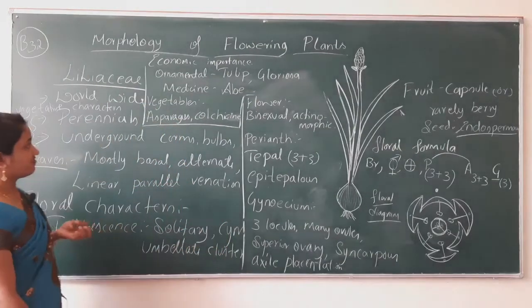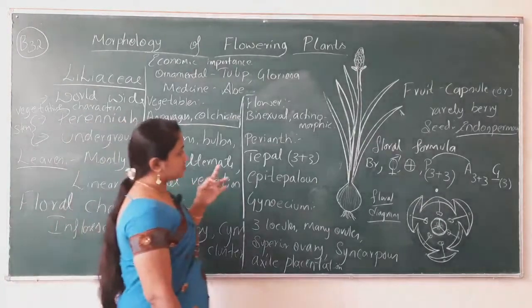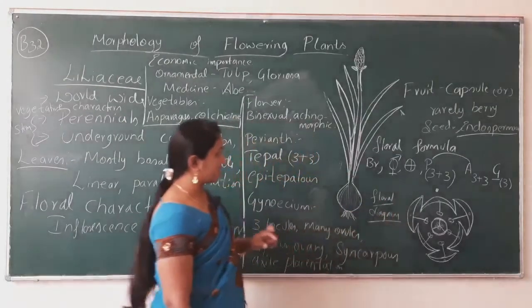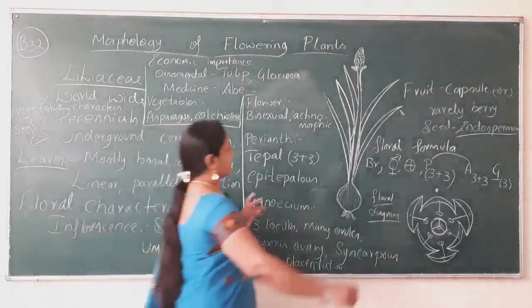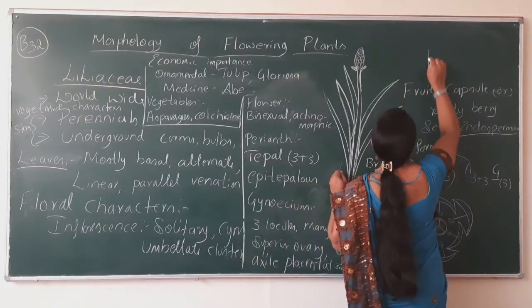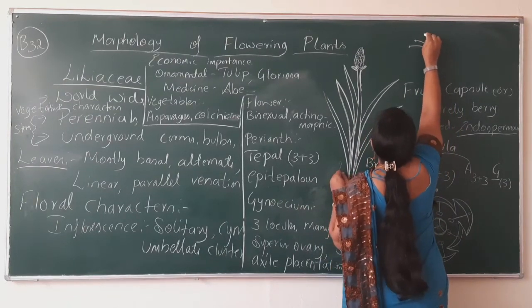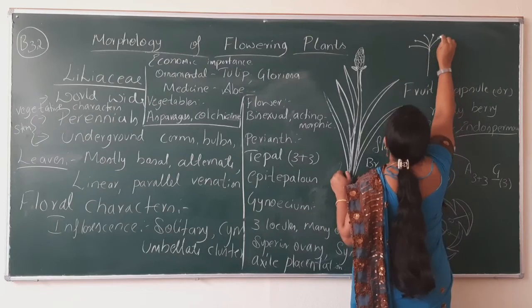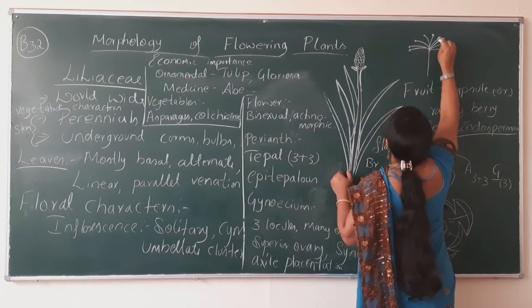Okay, so if you write all these characters with the diagram, and also with the floral formula, floral diagram and plant structure, and umbellate clusters like this. The umbellate cluster arrangement will be like this.